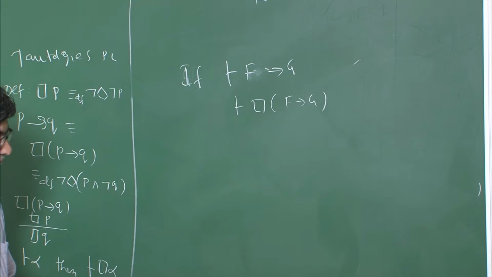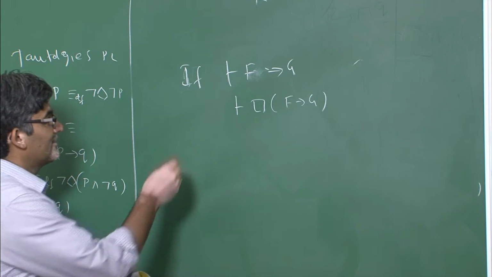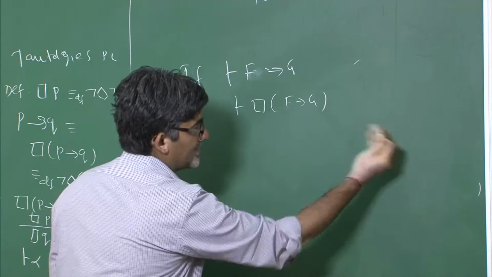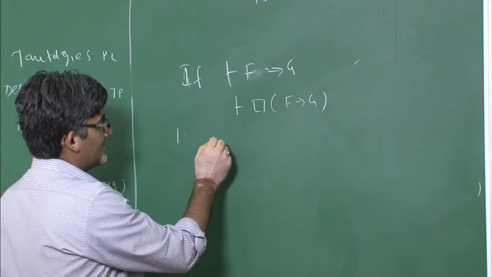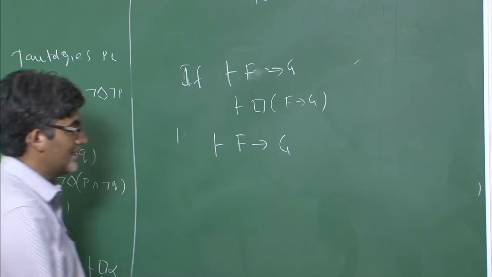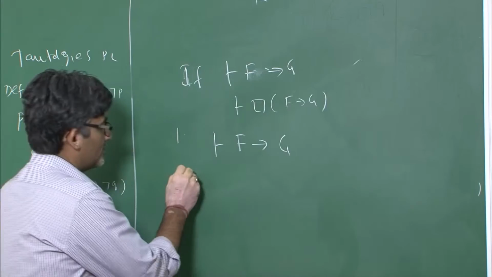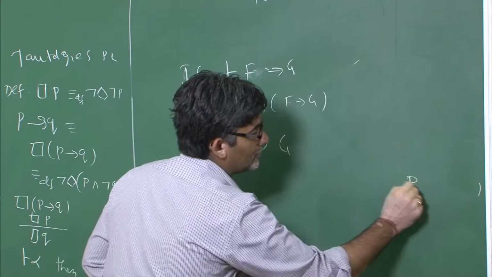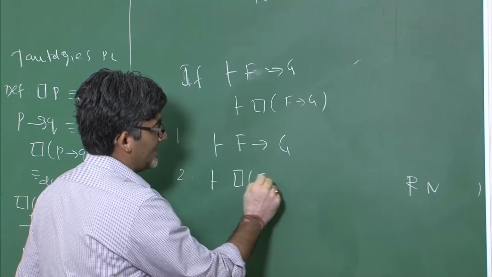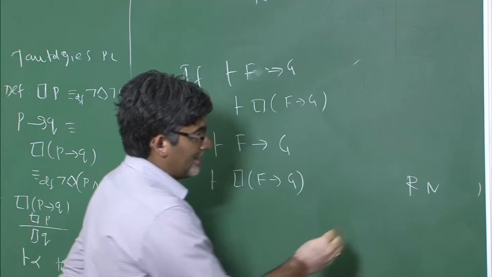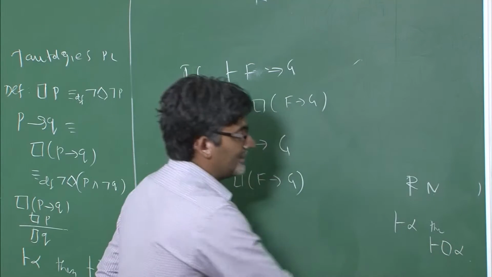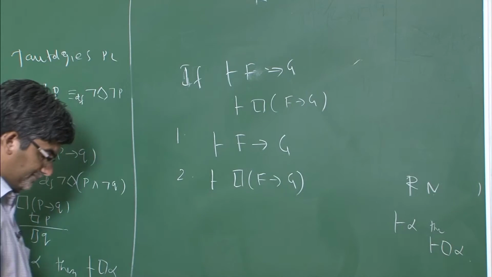So now we need to begin with some rules. What is given to us is this one. As a first step, these steps have to be very clear and justification needs to be written on the right hand side. So this is what is given to us. This is already a theorem: F implies G. Step 2, we use the rule of necessitation. Then using the rule of necessitation, you can say that necessity of F implies G. Why? Because if alpha is a theorem, then by the rule of necessitation, necessity of alpha is a theorem.